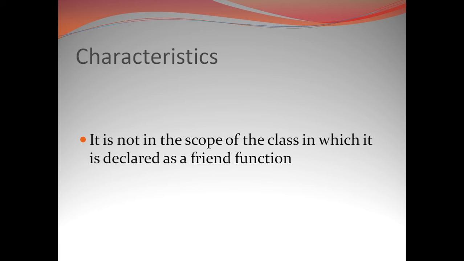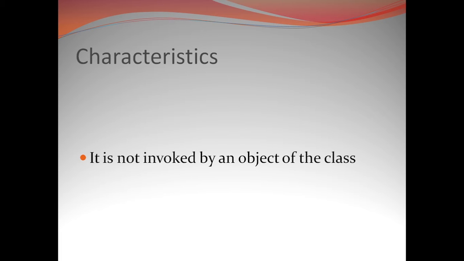So we come to the next point and see that it is not invoked by an object of the class. It is not invoked by an object of the class because a friend function is basically a friend of a class, and it is not a member function of the class. And when we need to invoke any member function of the class, we need to call the function by means of an object separated by the dot operator with the function name.